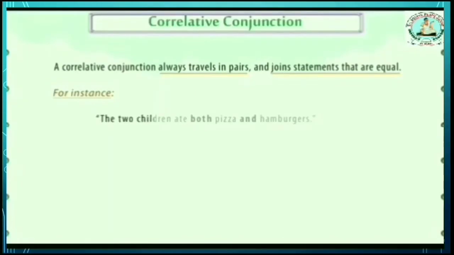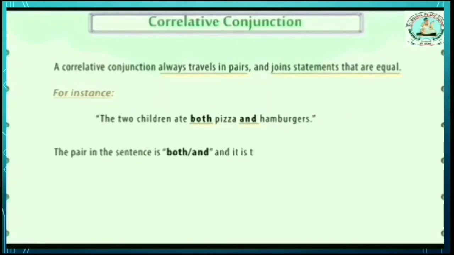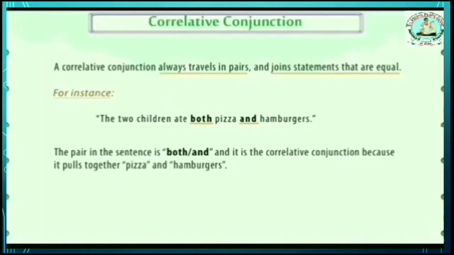The two children ate both pizza and burgers. The pair in this sentence is both and. So it is a correlative conjunction because this pair joins together pizza and burgers, and here the pizza and the burgers are equal.